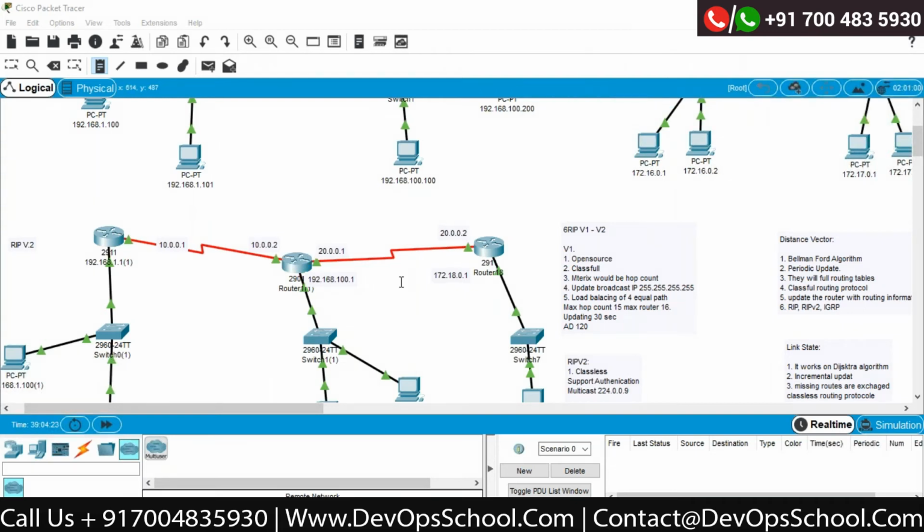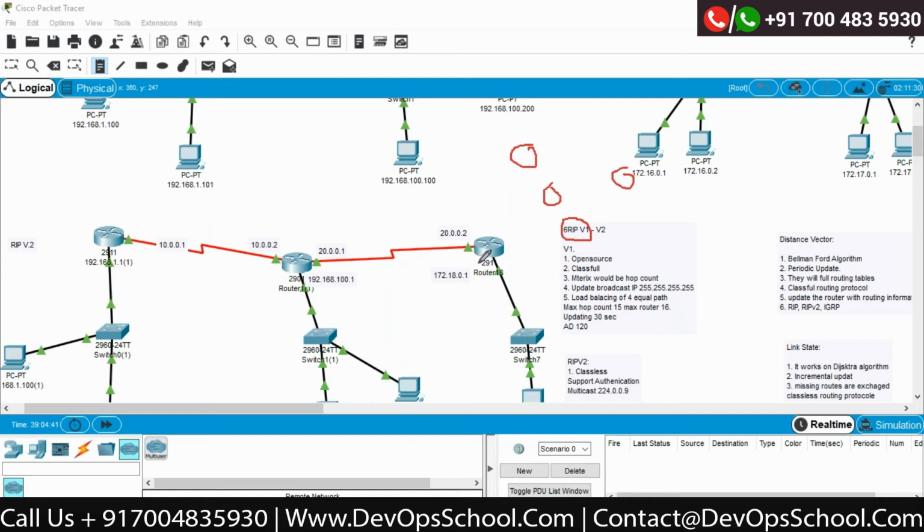Correct? Let's see, I do have this router and this router do have multiple options here. Let's say 1, 2, and 3. Correct? And my destination is here. This is my destination route.